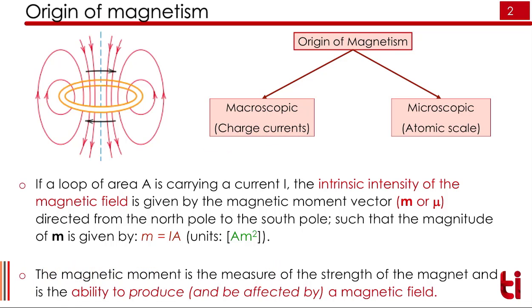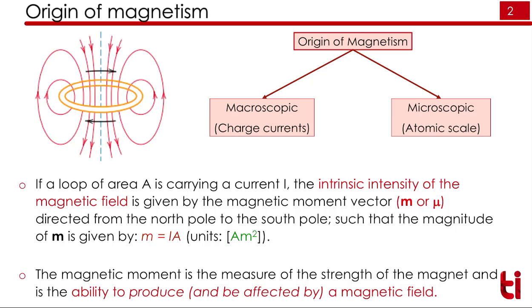The second kind of origin is from microscopic phenomena. This is at the atomic scale, in which atoms have electrons. Electrons are also moving in an atom around the nucleus. This electron is, we can say, a tiny magnet, and that can produce a microscopic magnetic moment.